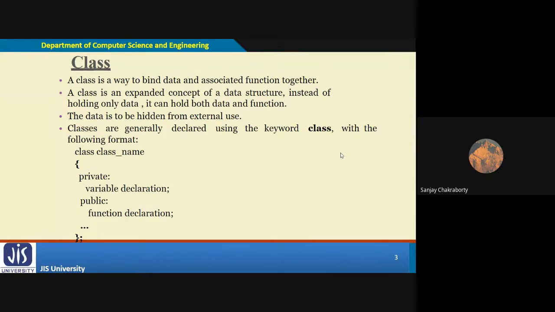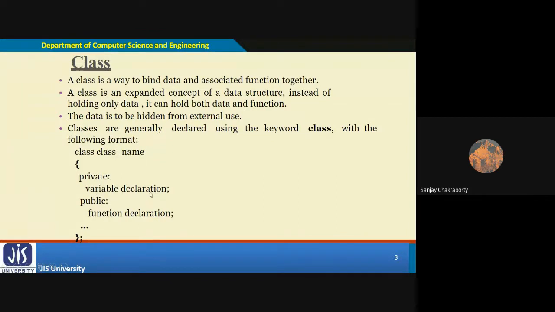From the definition of the class, you are seeing in this PPT slide that a class can be defined, as I have discussed in my last couple of classes, by using the keyword class followed by a class name. Then within the open brace and close brace, we declare the various members of the class.